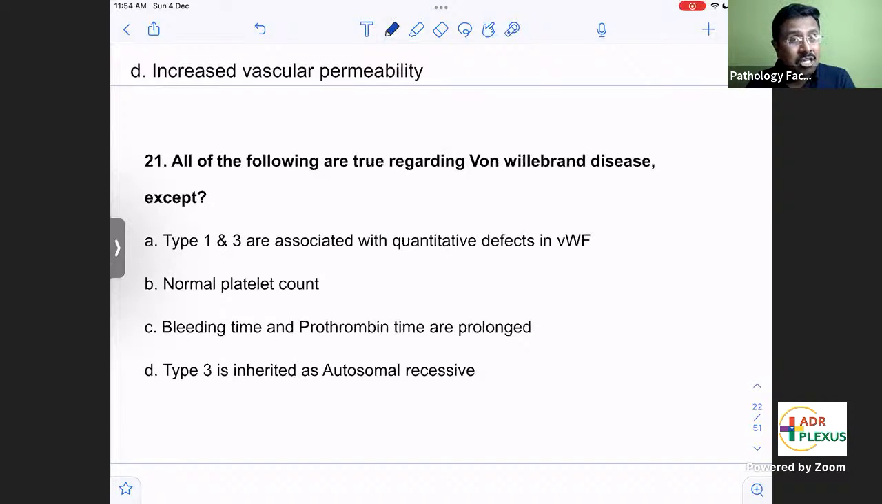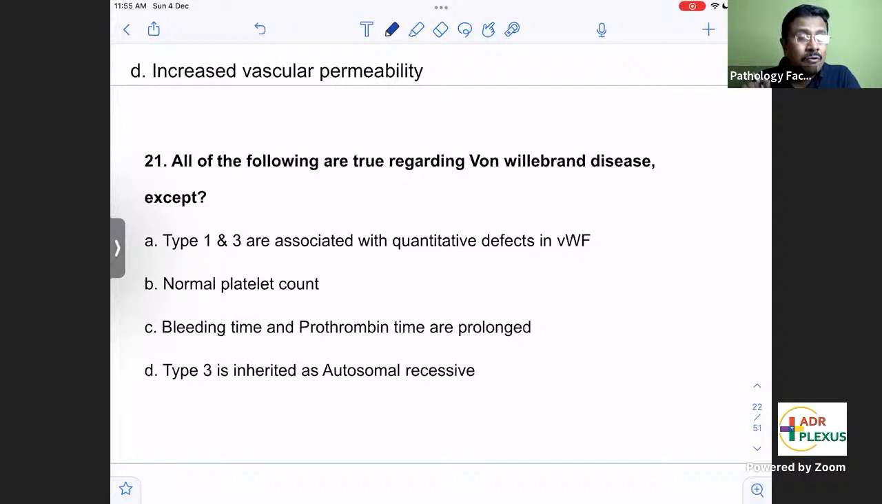If platelet adhesion doesn't happen, what will happen? Bleeding time will be prolonged. Yes, bleeding time will be prolonged. Okay. Factor 8 levels will not be normal, because to carry factor 8 normally, von Willebrand factor is needed. So when von Willebrand factor is absent, factor 8 levels will be reduced. If factor 8 levels are reduced, which time will be prolonged? PT or APTT? Please remember.